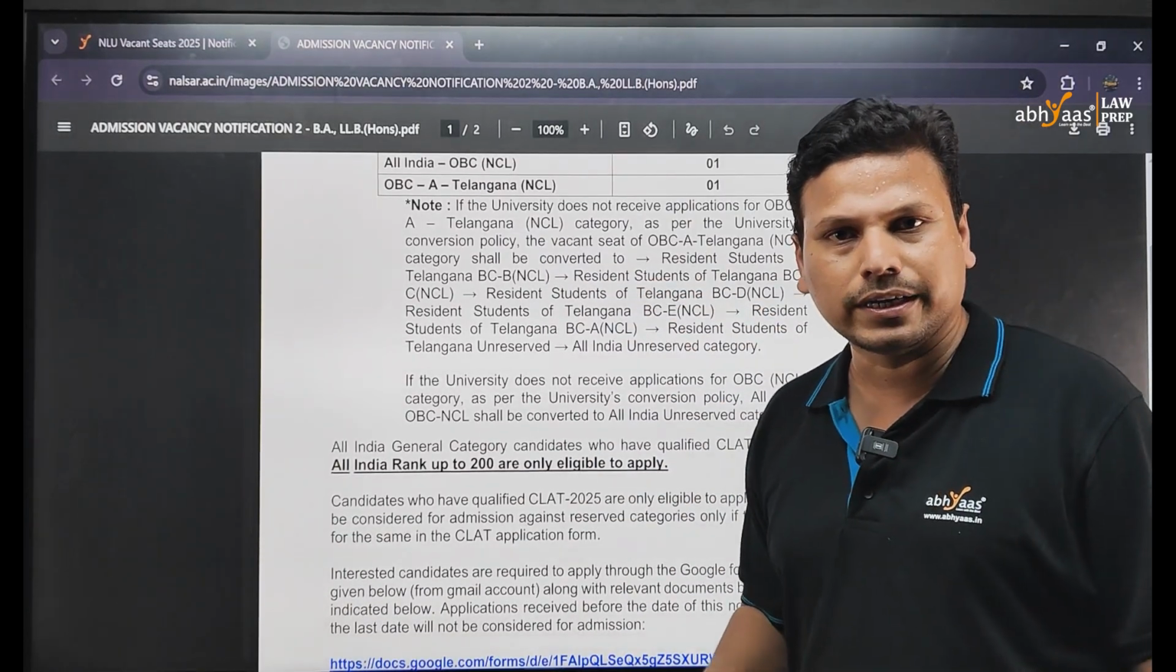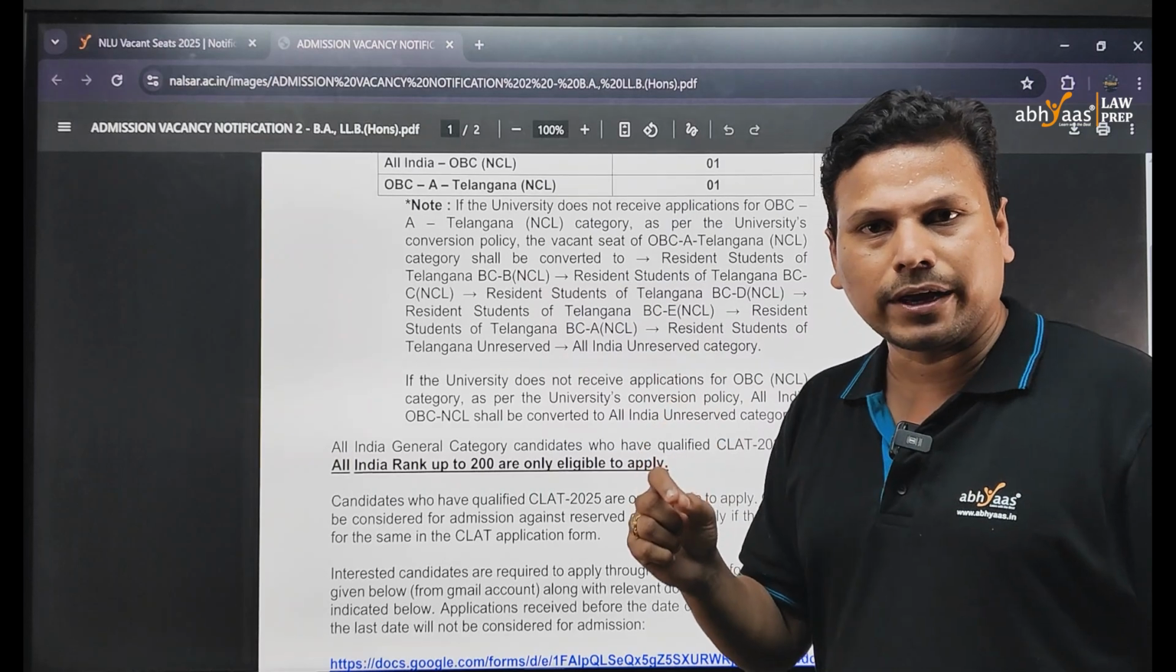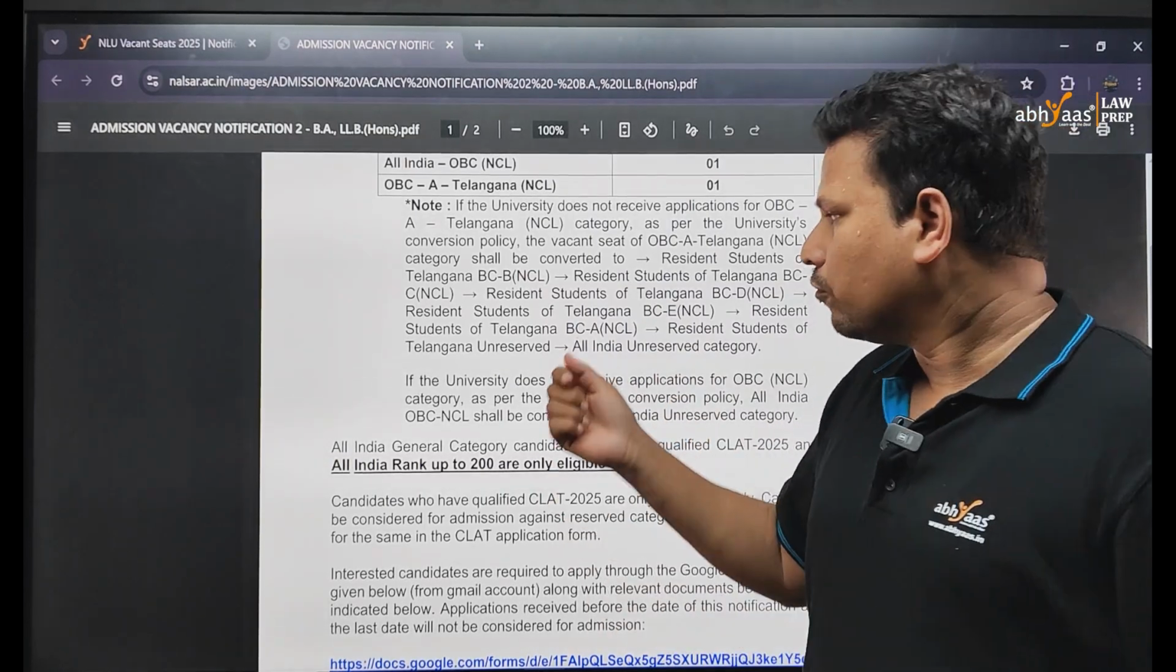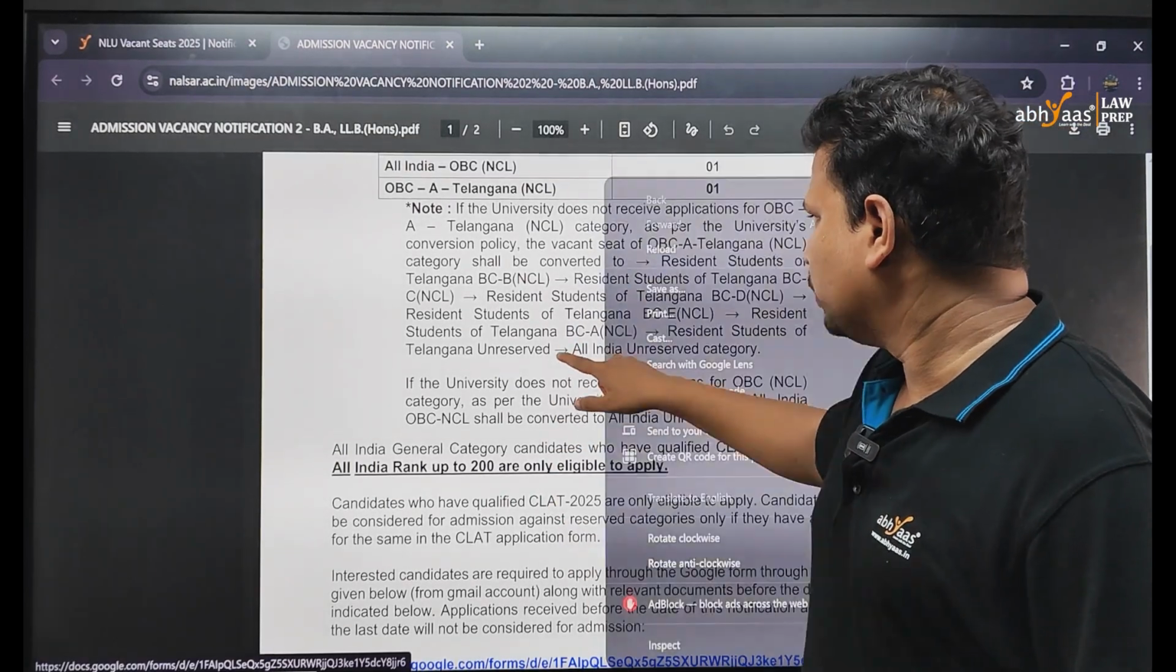And one more important detail here is that you need to apply today. Today is the last day for the application process.